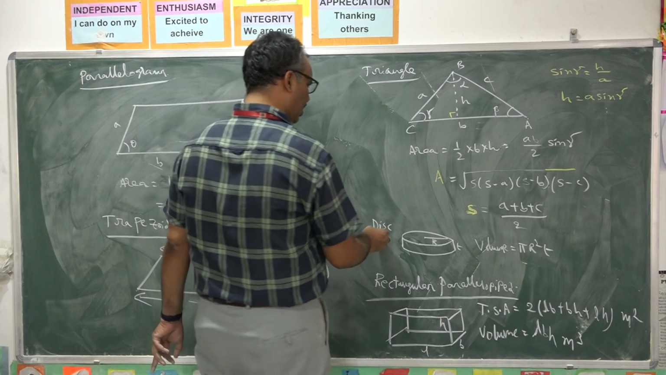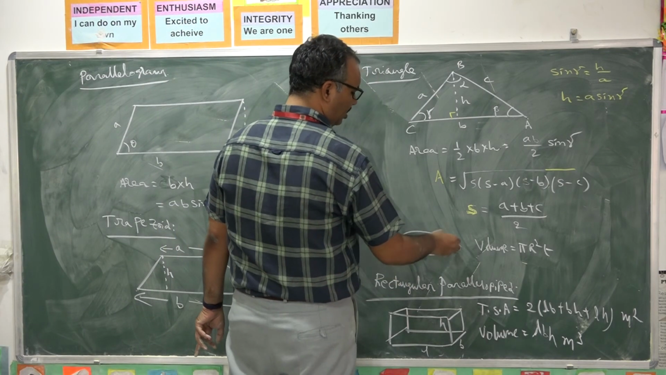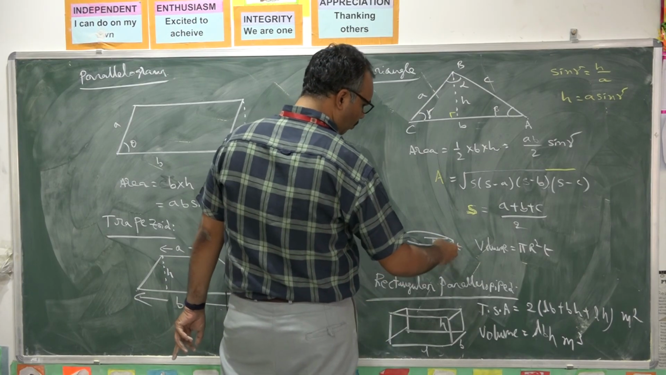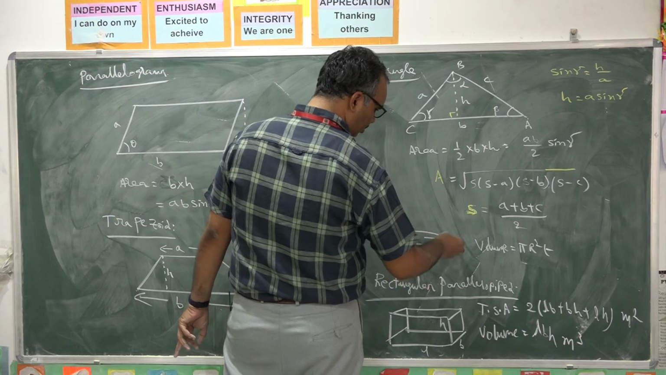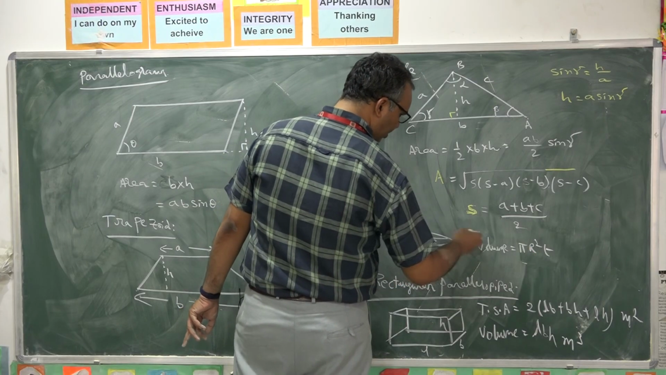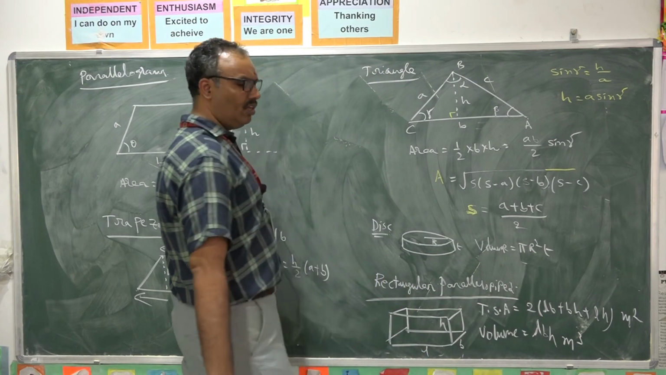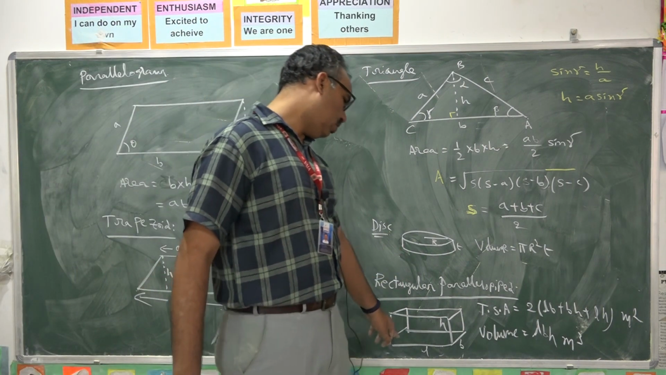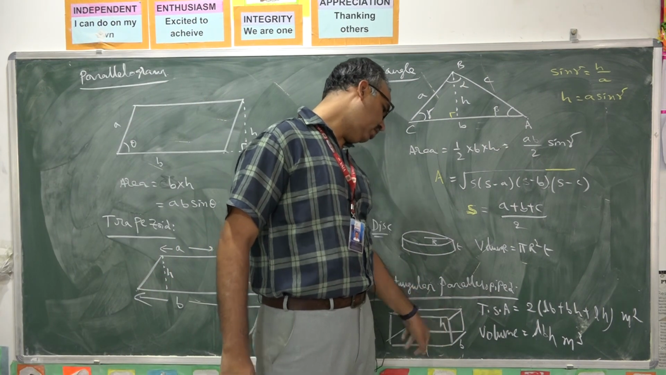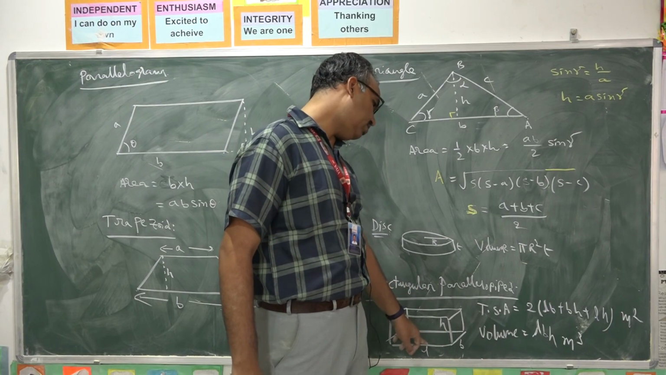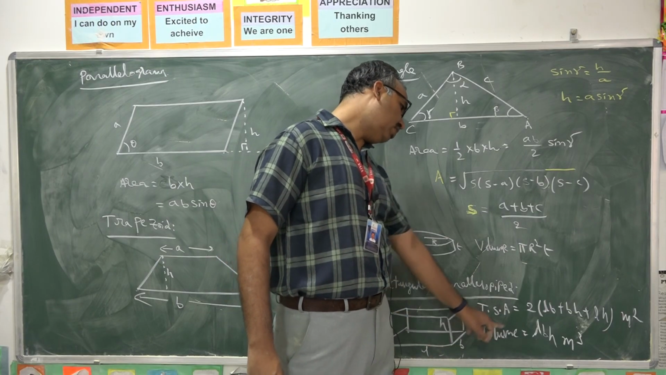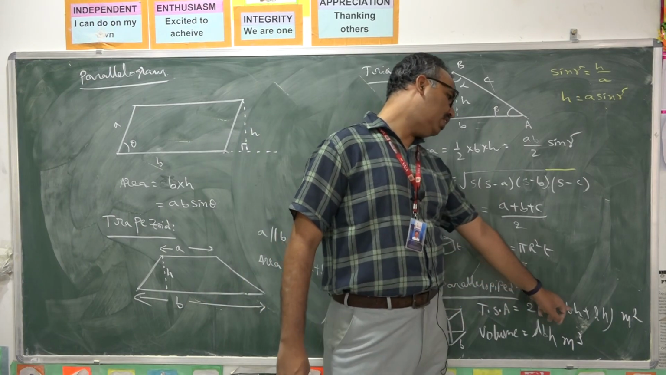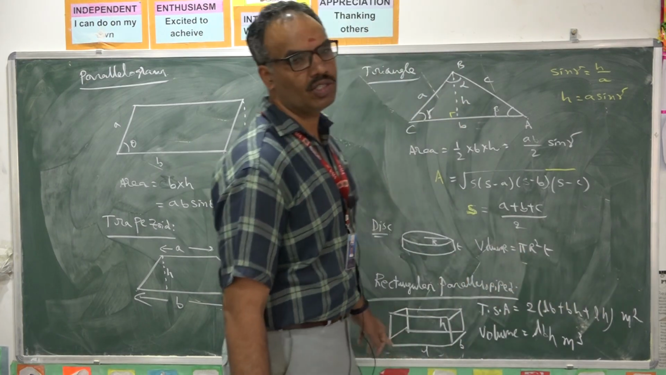If you see a disc can have circular cross section with a thickness t. If you want volume, base area into height. Base area is pi r square, height is nothing but thickness. Pi r square t will give the volume. Similarly, rectangular parallelepiped, if you see, you will have length, breadth and height. If all the three are given in meters, length into breadth into height will give the volume, and total surface area is given by 2 into (LB plus BH plus HL) meter square.